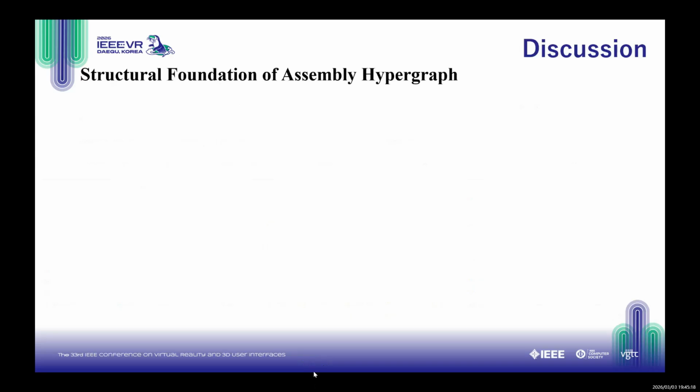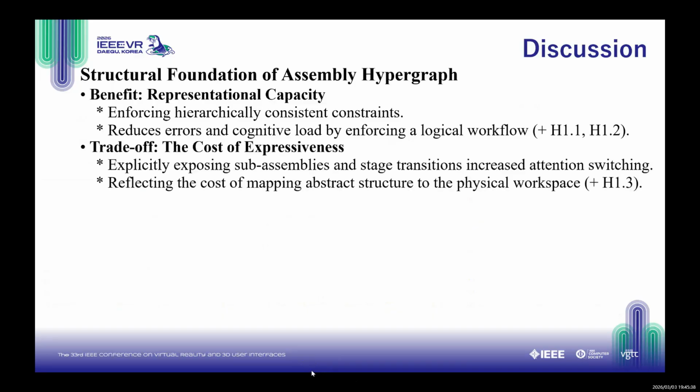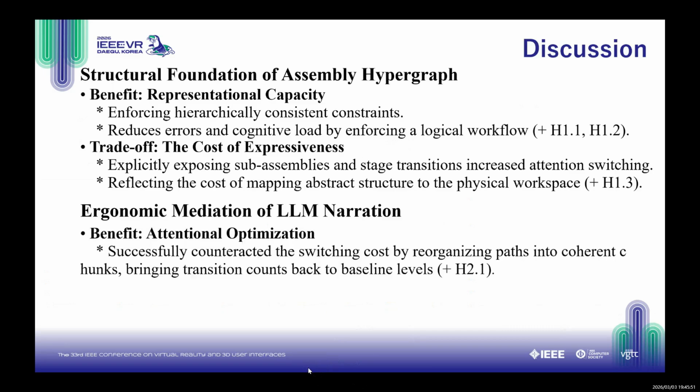Our findings suggest a progressive enhancement, in which the two components played distinct but complementary roles. First, the primary contribution of the hypergraph is representational capacity. We confirmed that the hypergraph provides clear benefits. We also identified a trade-off. Users had to switch their attention more frequently to map the abstract structure to the real world, which supports hypothesis 1.3. This led to the economic mediation. Its primary benefit was attentional optimization. It counterbalanced the switching costs and smoothed the workflow back to the baseline level, which supports hypothesis 2.1.